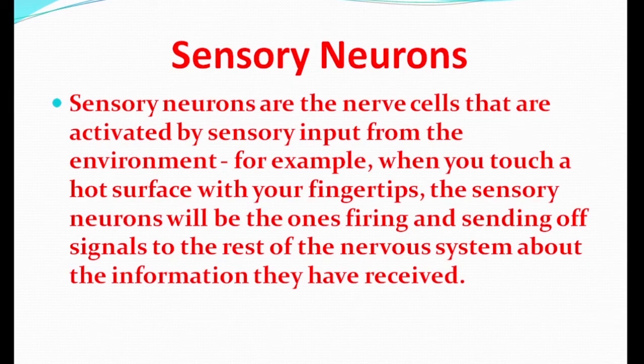Sensory neurons. Sensory neurons are the nerve cells that are activated by sensory inputs from the environment. For example, when you touch a hot surface with your fingertips, the sensory neurons will be the ones firing and sending off signals to the rest of the nervous system about the information they have received. So information is received by sensory neurons.